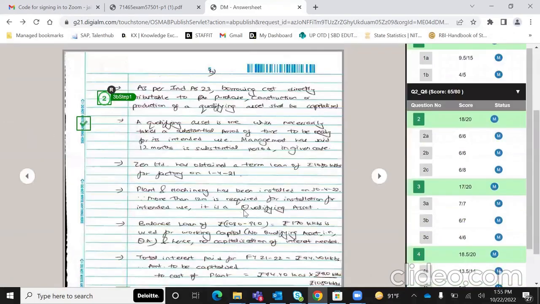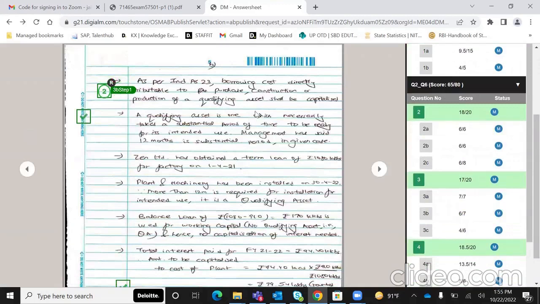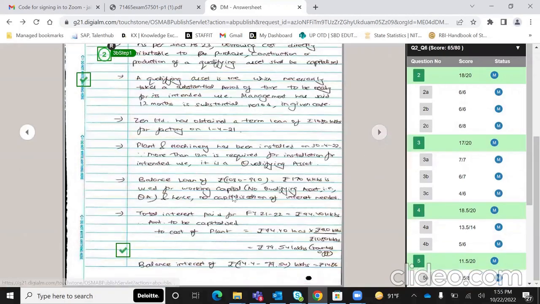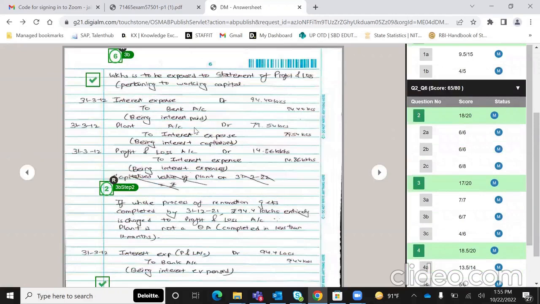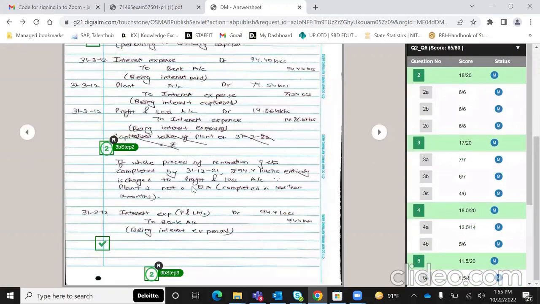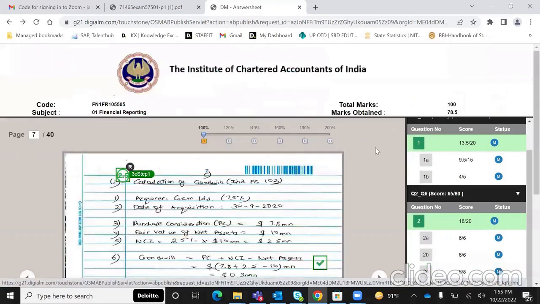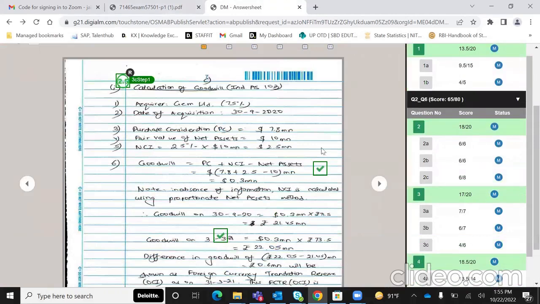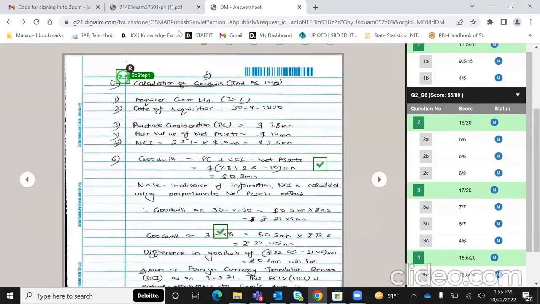So, if you all see the marks which I've got, 2 marks for the theory that I've written, the explanation. For the 2 marks I've got for this explanation कि कैसे हम लोग treat करेंगे, and 2 marks मुझे इस subpart के लिए भी दिए कि entirely it will be shown in your statement of P&L. So, I've got a 6 on 7. 1 mark, I do not know why ICAI deducted it. I went through the suggested answers, but I did not find something over there.